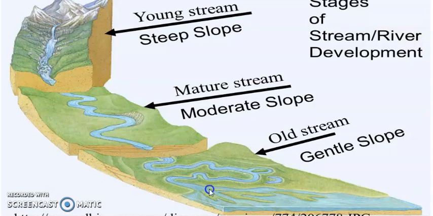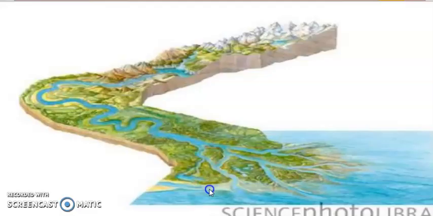So the river has three stages, young, mature and old, or we can say the three courses: the upper course, middle course and lower course of the river. You can see the river starts from the Himalayan region, moves through plain land, then comes to a low-lying area and ultimately meets the sea. This is the destination of the river, and this is the source or origin of the river. And here the river splits into numerous channels, which are called distributaries.